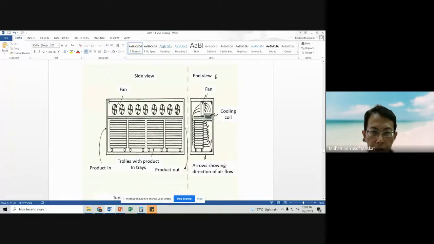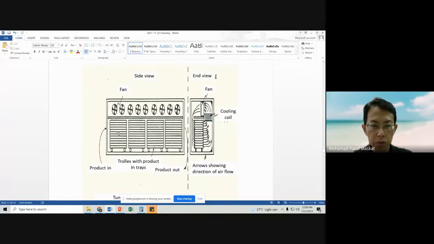So you have this tunnel. This is from the side view. This is the end view. You can see that these are trolleys on wheels, where we push the trolleys from this side, product in, and then it goes out from the other end, product out.